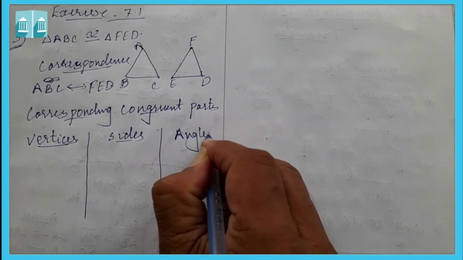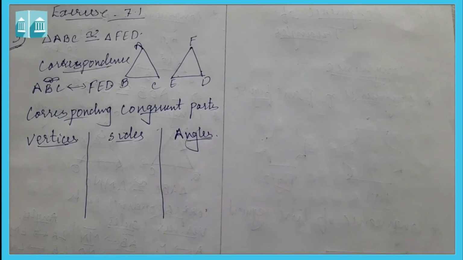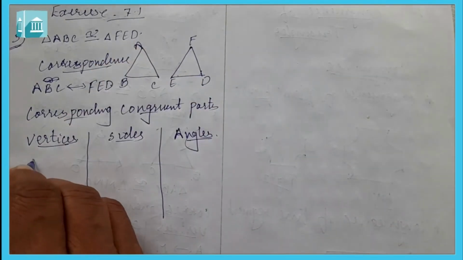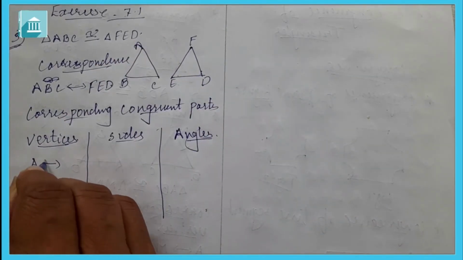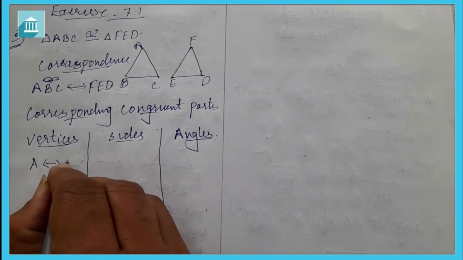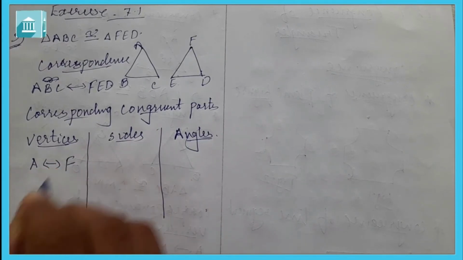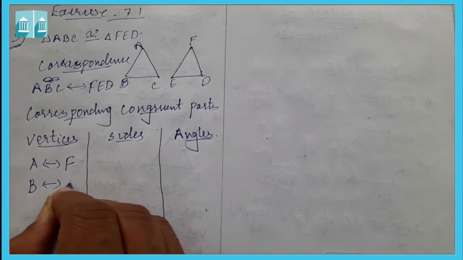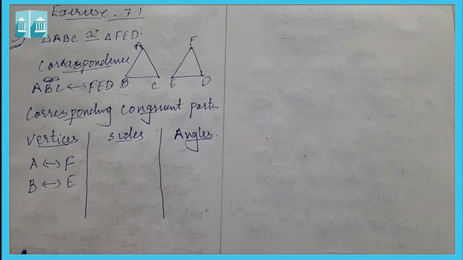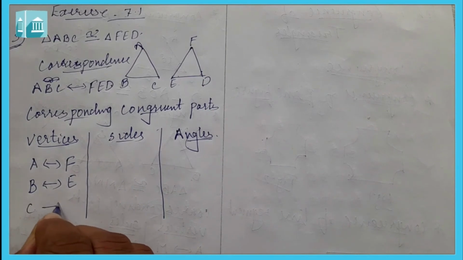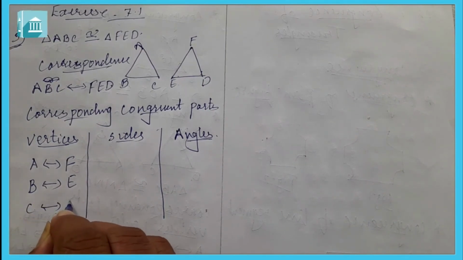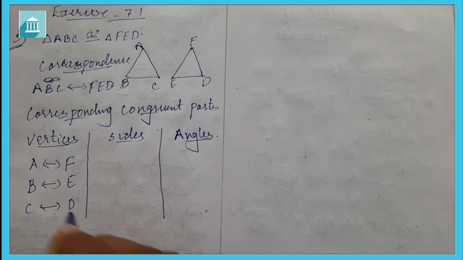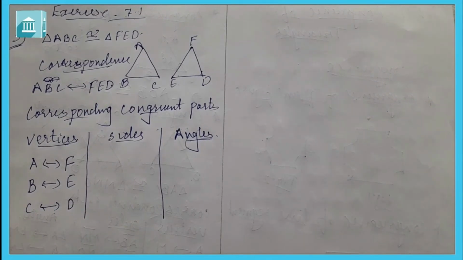So corresponding congruent parts: vertices, sides and angles. Vertices here: A corresponds with F, B corresponds with E, and C corresponds with D.